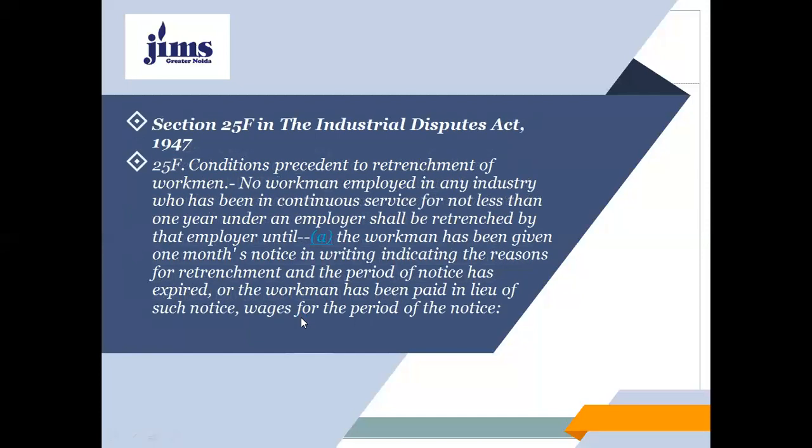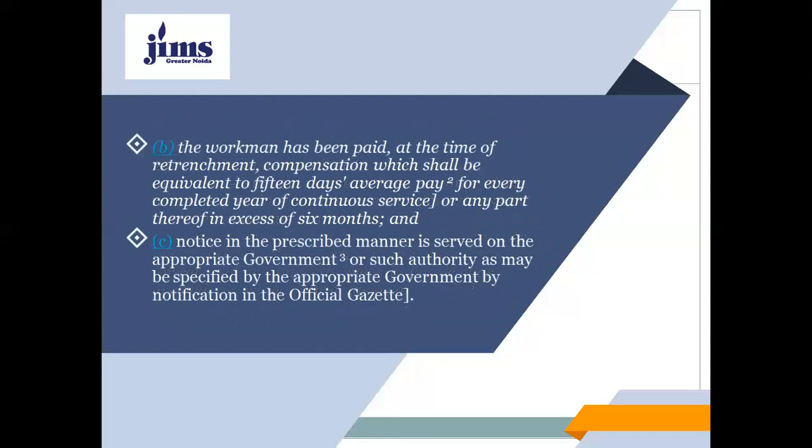And there are certain conditions precedent to retrenchment under Section 25F: that no workman employed in an industry who has been in continuous service for not less than 1 year under an employer shall be retrenched until, A, the workman has been given 1 month's notice in writing indicating the reasons for retrenchment and the period of notice has expired, or the workman has been paid wages in lieu of such notice for the period of the notice.